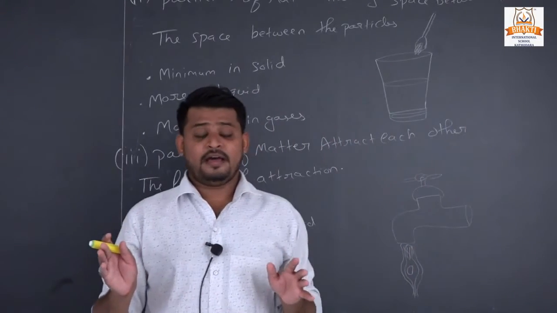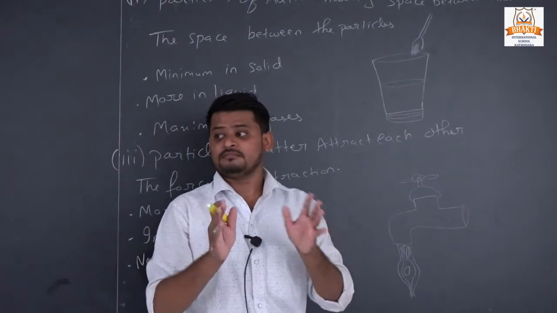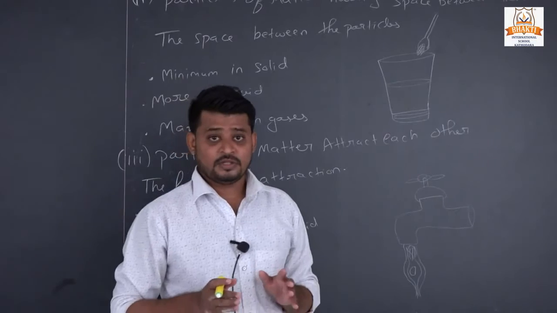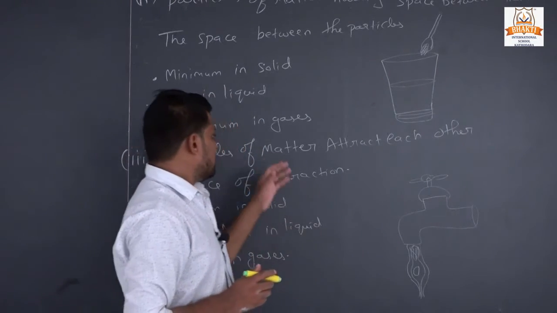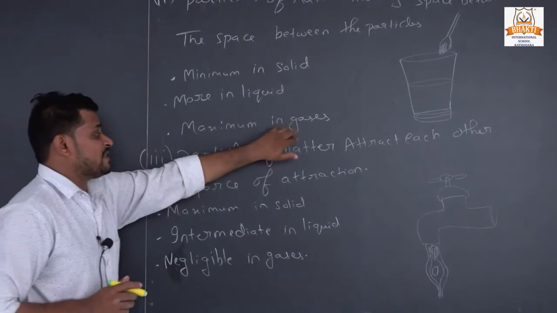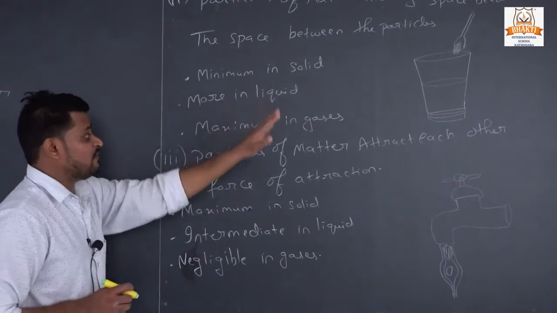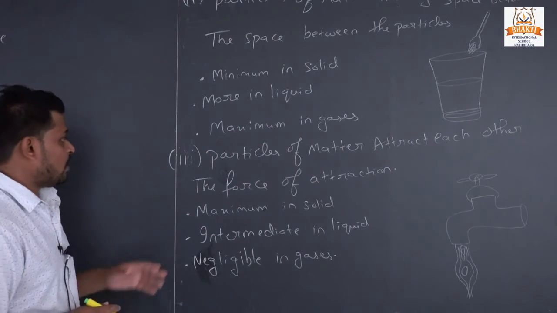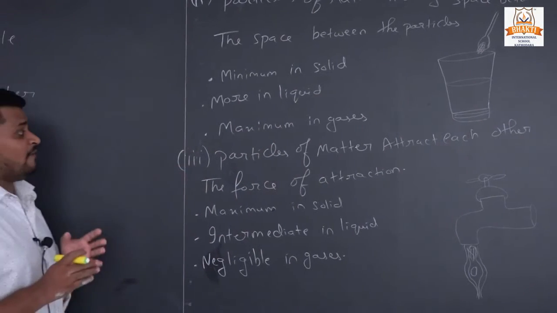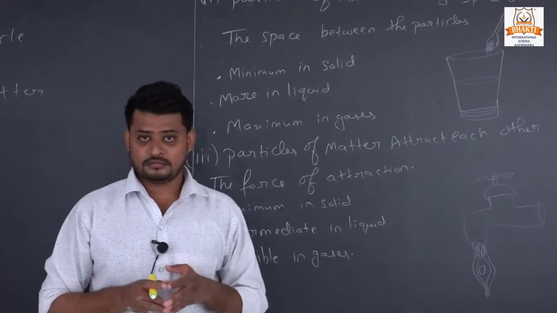Atmosphere is a blanket and it is fully filled with so many gases. So many gases will mix in our atmosphere, right? So in gases the space between particles is maximum. So our third point: particles of matter attract each other.